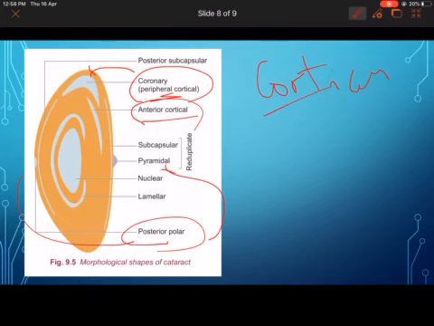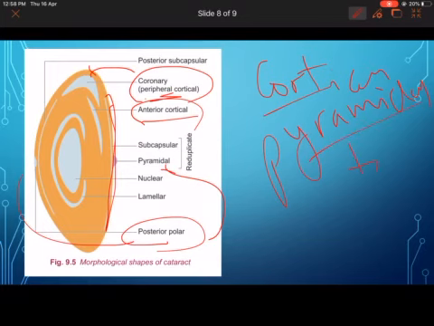This posterior polar sometimes pops out from the surface of the lens. In such a condition it is called pyramidal cataract. A high degree of astigmatism can be present here. Then you have a lamellar cataract.